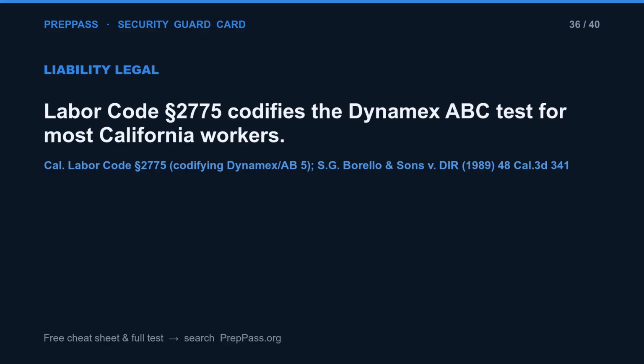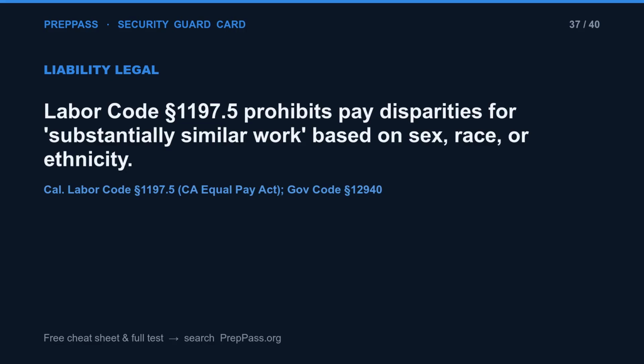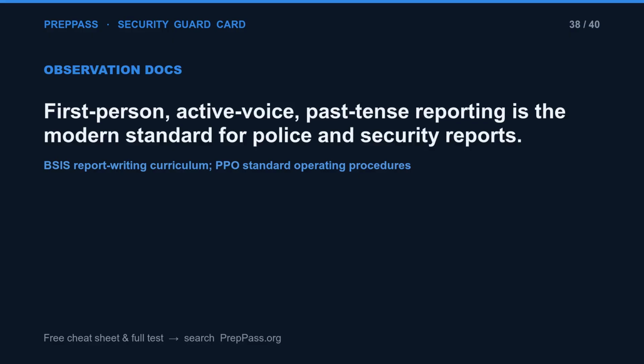Labor Code Section 2775 codifies the Dynamex ABC test for most California workers. Labor Code Section 1197.5 prohibits pay disparities for substantially similar work based on sex, race, or ethnicity. First-person, active voice, past tense reporting is the modern standard for police and security reports.